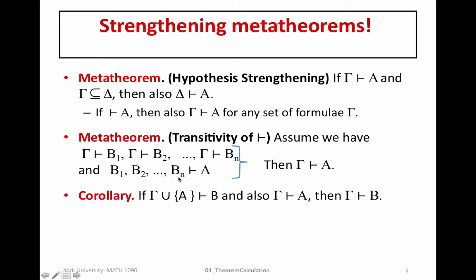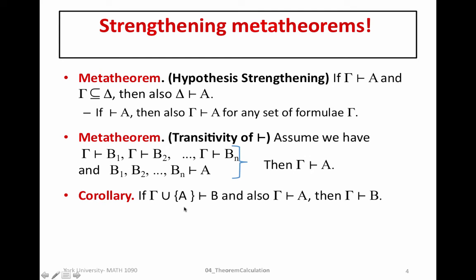So if we know that taking hypotheses in gamma and A proves B, but we also know that gamma proves A, then simply we don't need to have A as a hypothesis. We simply write a gamma proof of A and then use our proof of B here to write a gamma proof of B. So the proof of this essentially is this statement, which is why it's called a corollary, because it follows almost directly from this meta-theorem.